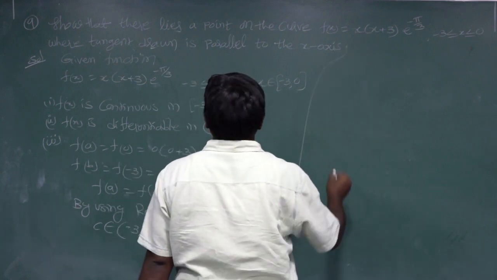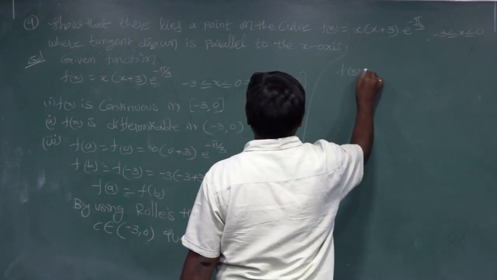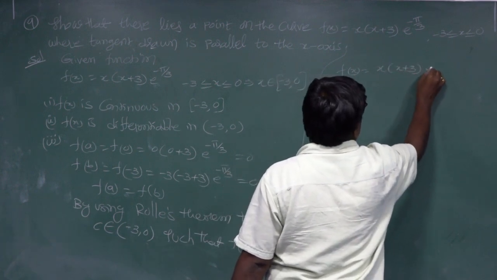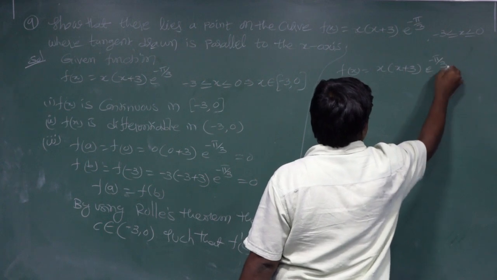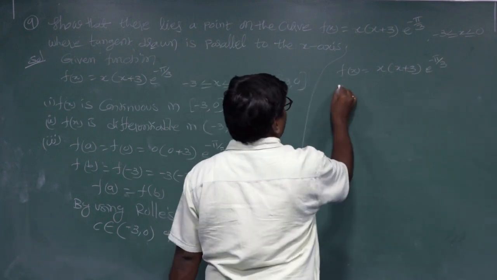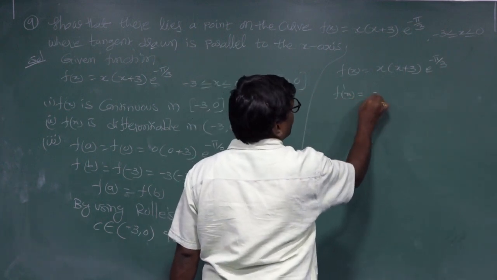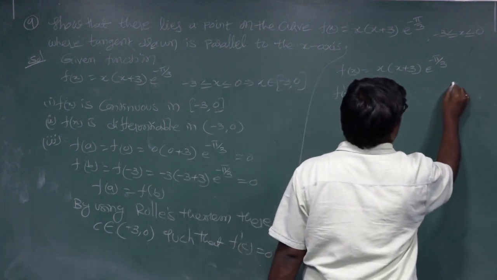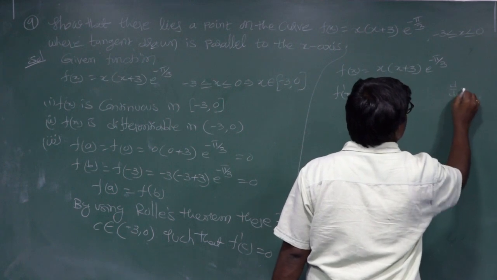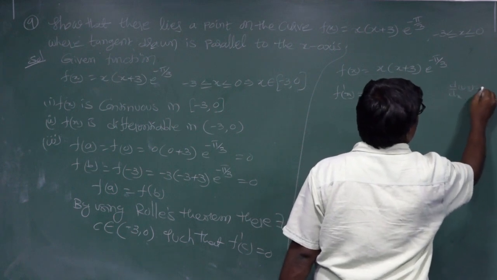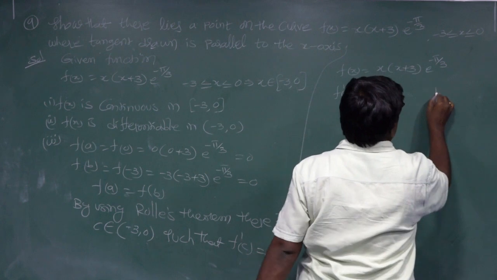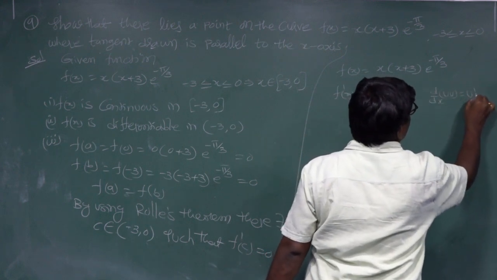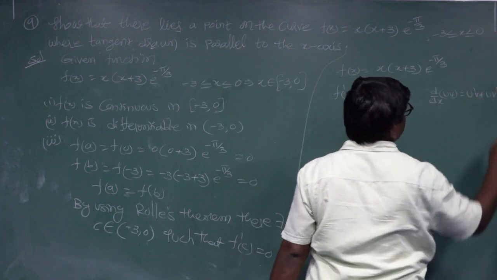f of x equal to x into x plus 3 e power of minus 5 by 3. To find f dash x, we use the UV formula: d by dx of UV is U dash V plus UV dash.